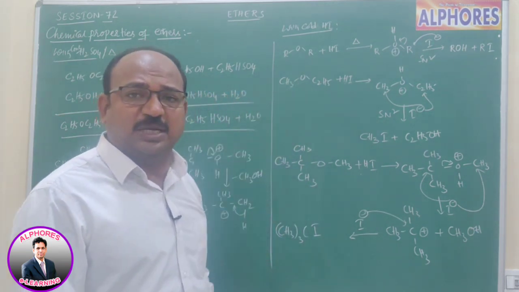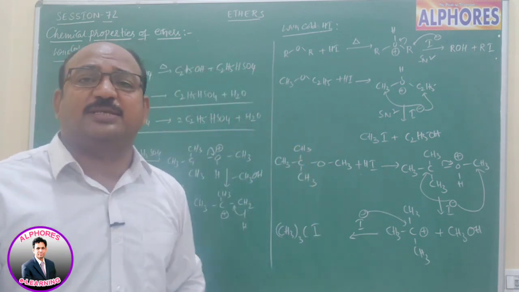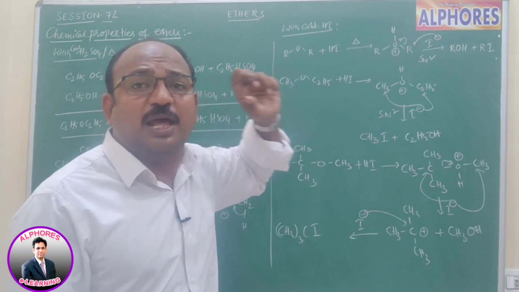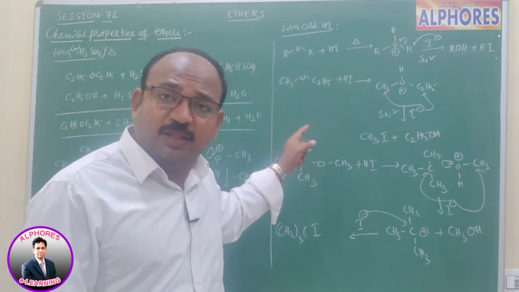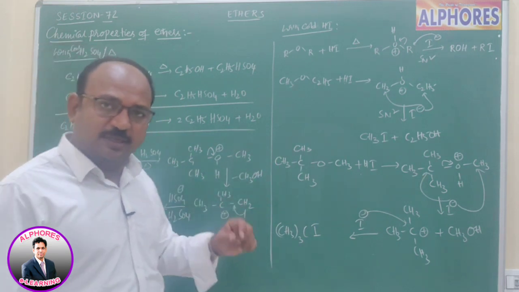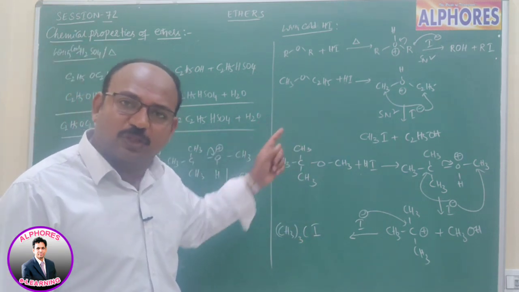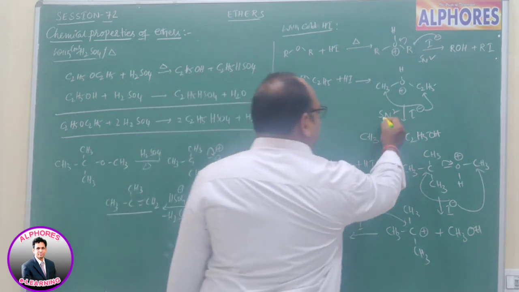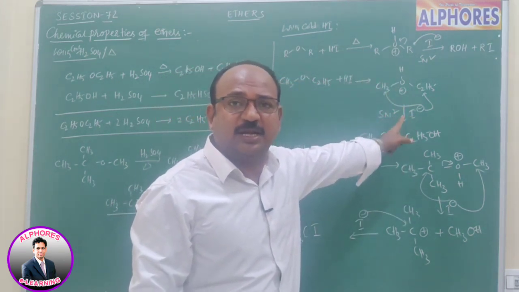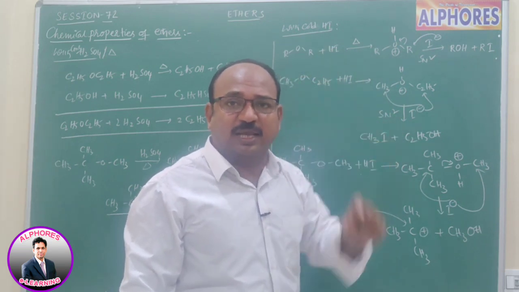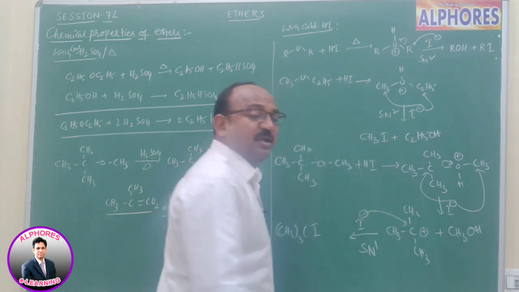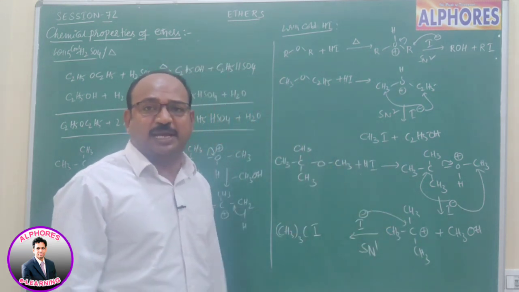Just now you made the statement that I minus, or the halide ion, always prefers to go to the small alkyl group. But here in the product you wrote I minus along with the big alkyl group. So which one is correct, sir? Both are correct. If the mechanism is SN2, then I minus prefers to attack the less hindered alkyl group, the small alkyl group. Whenever carbocation formation takes place, it proceeds via the SN1 mechanism.